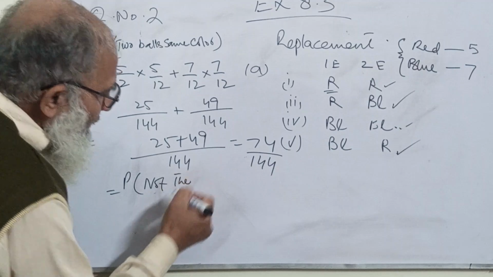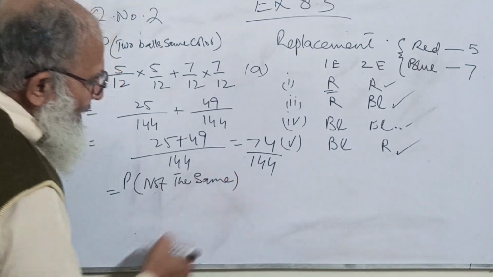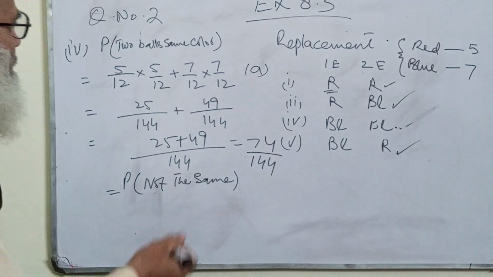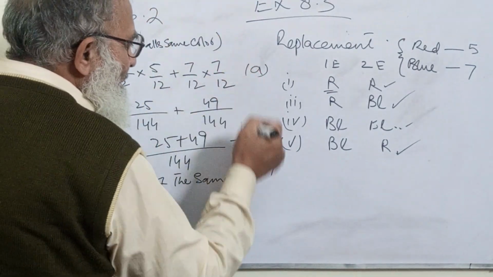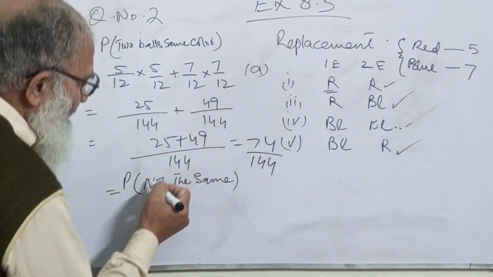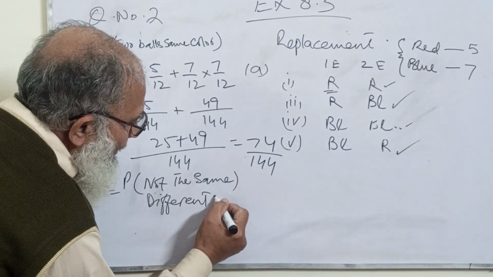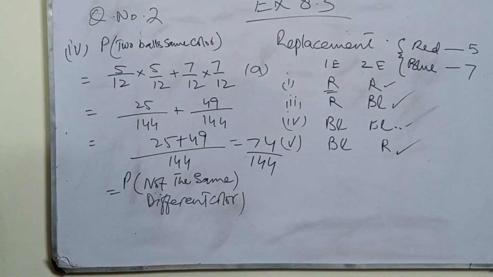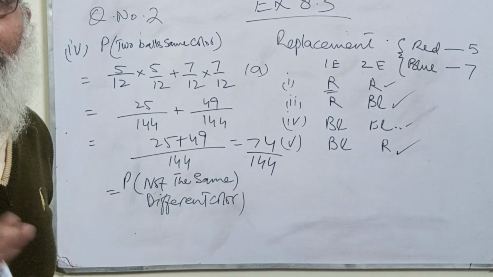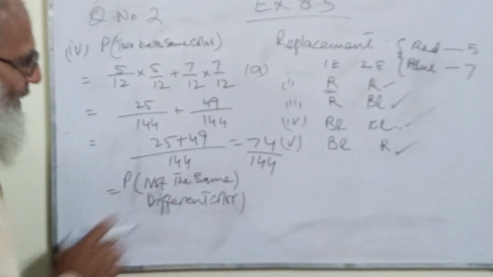In your book it is stated that they are a different color. Different color means that they are not the same colors. Is it one and the same thing or not? Not the same color or different color.